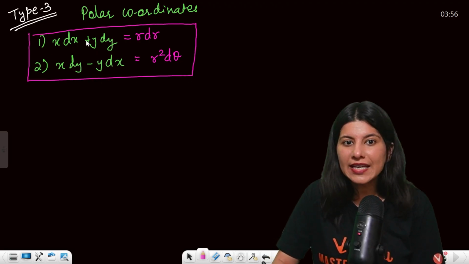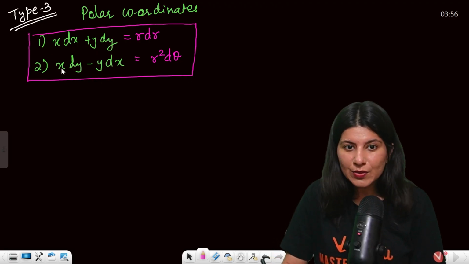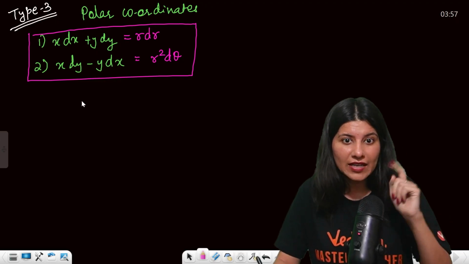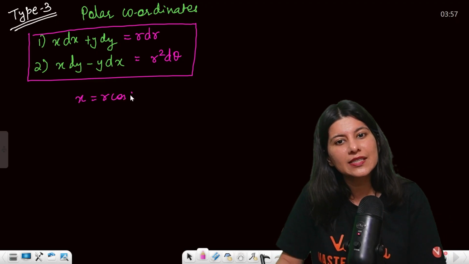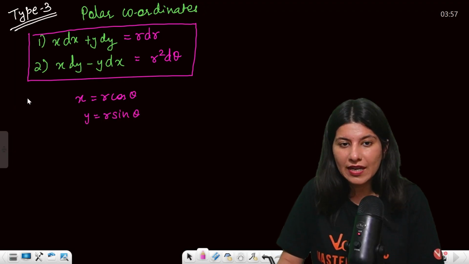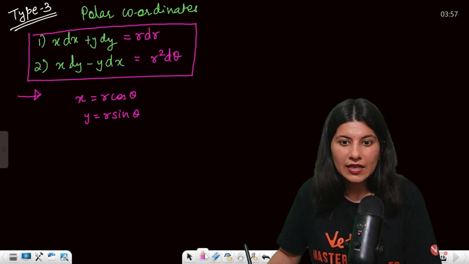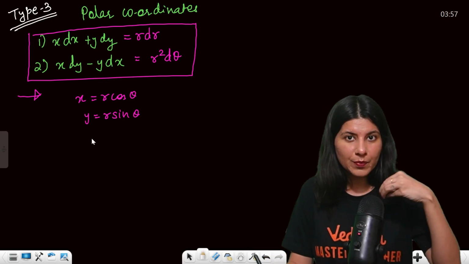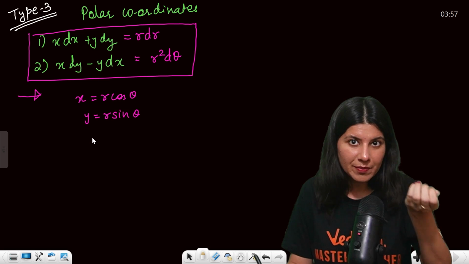So whenever you see x dx plus y dy, whenever you see x dy minus y dx, you have to keep that in mind. Just put x equals r cos theta, y equals r sin theta. Okay, this is what you have to do. Now again, I'll just give you the direct results that you have to remember.